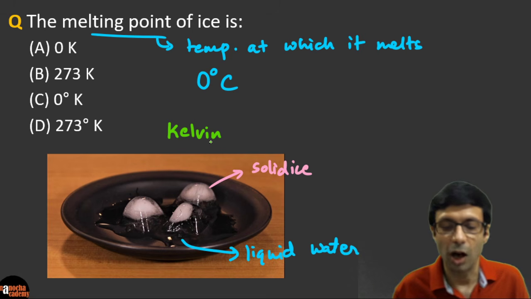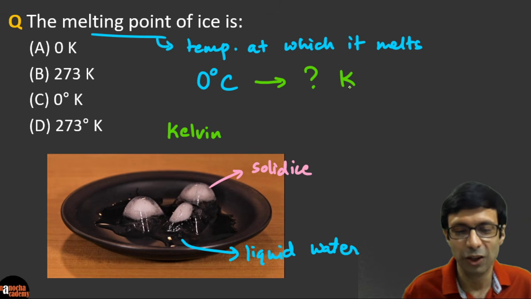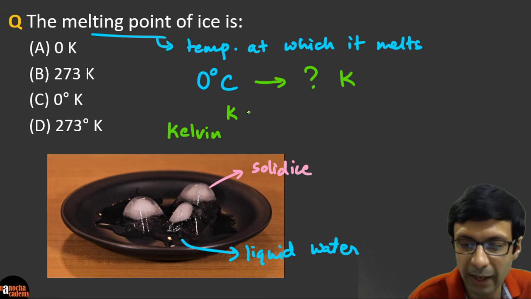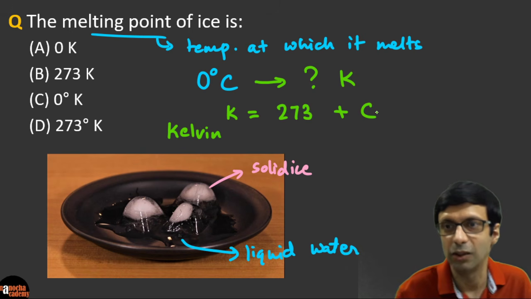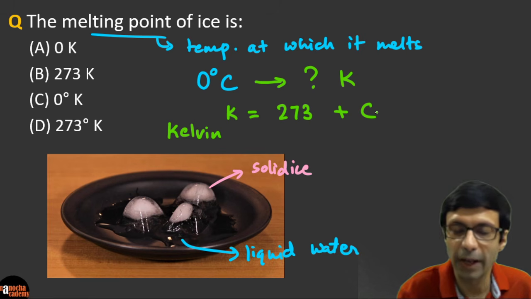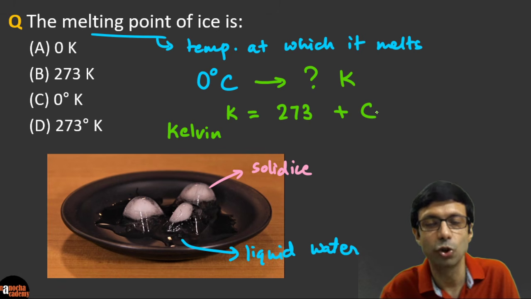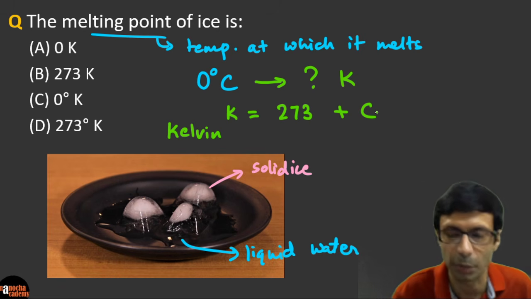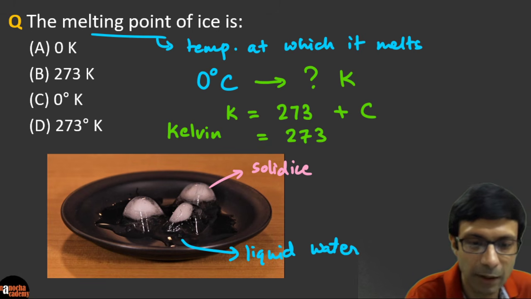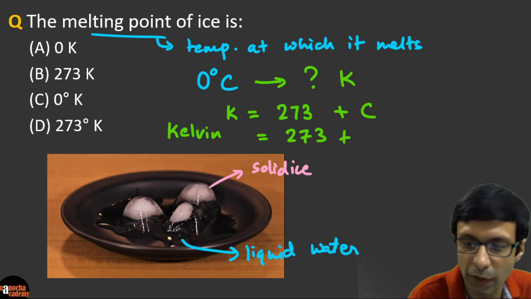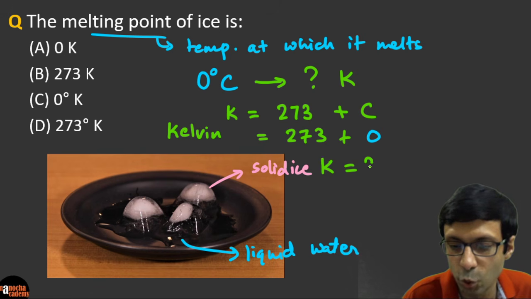Now the important thing is, how do we convert 0 degrees centigrade to Kelvin? Okay, so what is the formula? We know the formula is K equal to 273 plus C, the temperature in Celsius. Some books might even write 273.15 to be more accurate, but we are going to use 273, the approximate value based on the options. Now if we fill in the numbers, what are we going to get? 273 plus 0, right? So the value is 0. So the temperature in Kelvin is going to be 273.